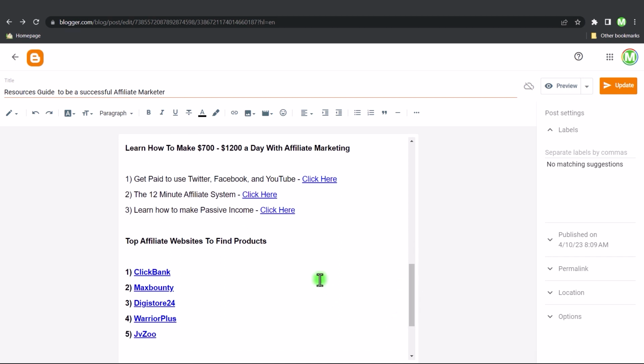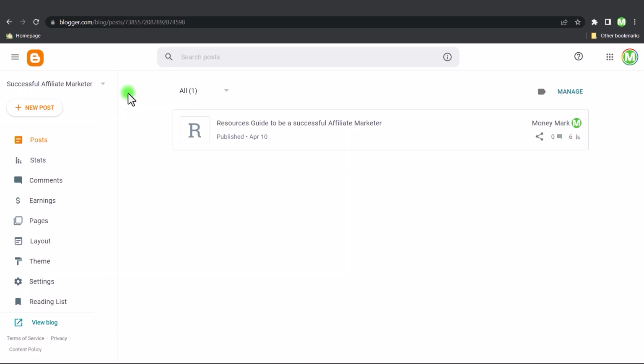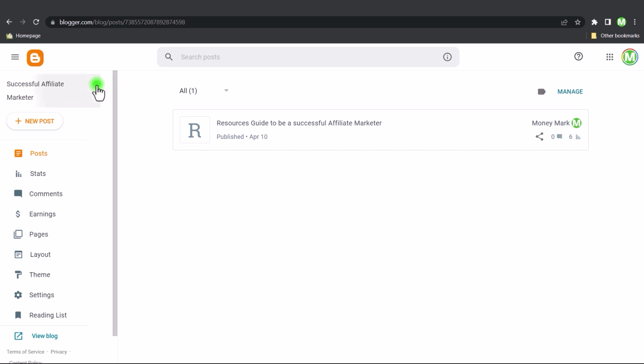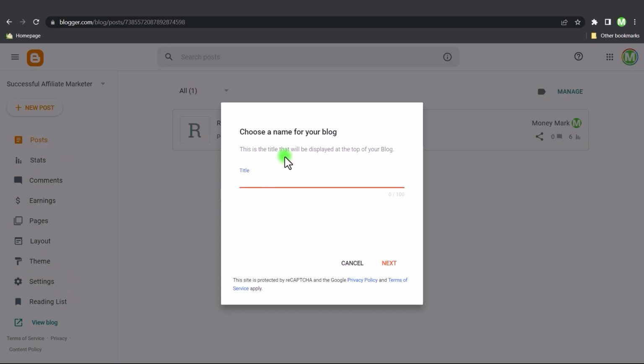So the next thing I'm going to do is show you how to create a list just like this. What you want to do is just go to blogger.com, and then in your dashboard, it's going to look just like this. Just click on this little drop down right here, and you're going to select new blog. Basically, this is going to be your new website. So what you want to do is just name your blog, and to choose a good name for your blog, you just want to make sure it's related to whatever niche or products that you're promoting.